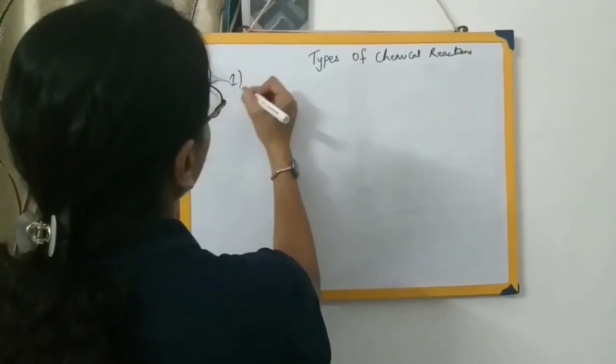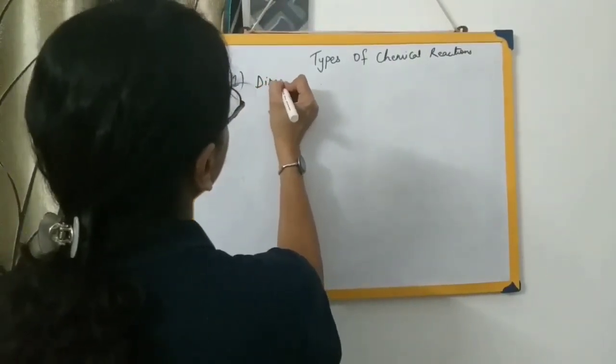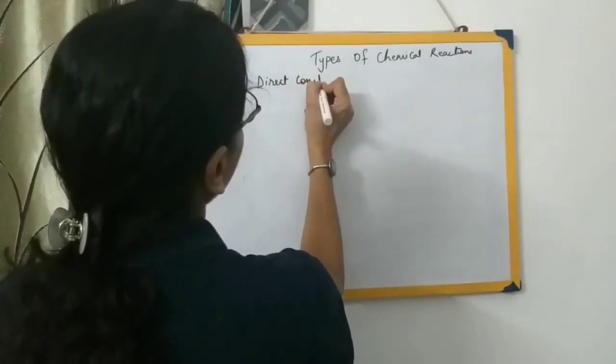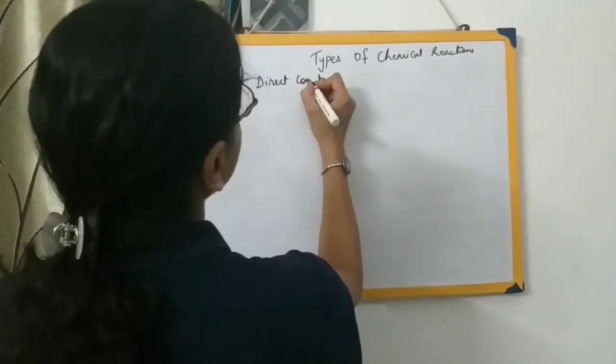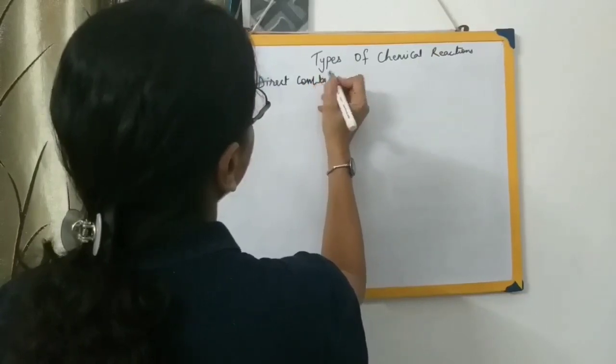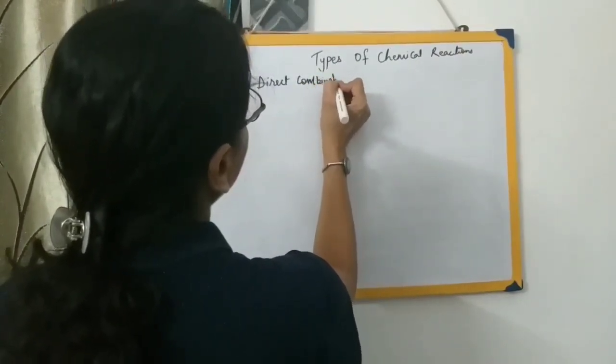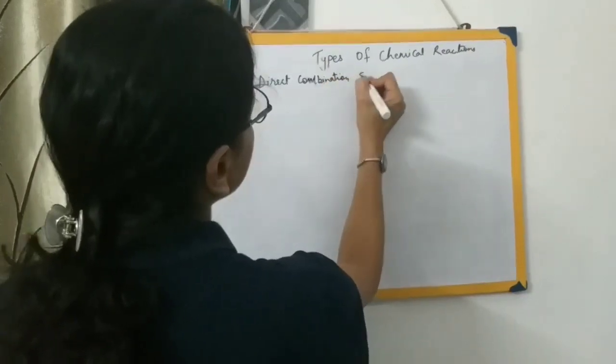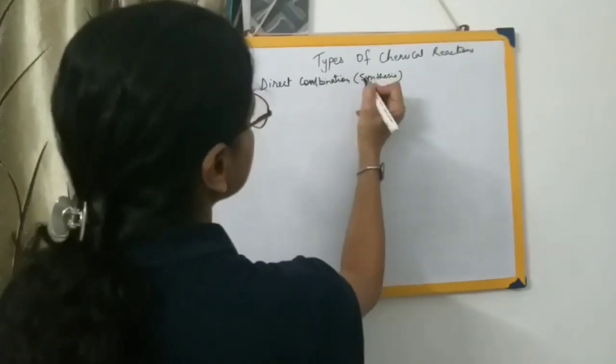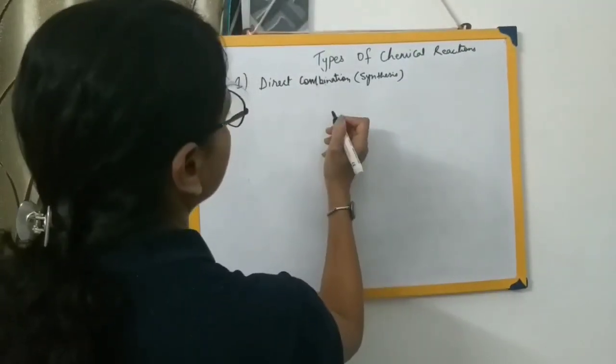Number one, direct combination, which is also called synthesis. Direct combination reaction is also called the synthesis reaction.